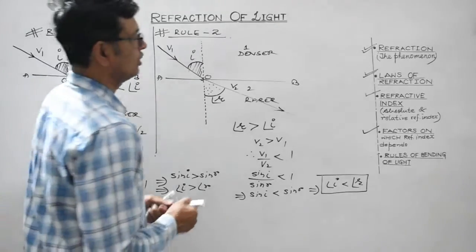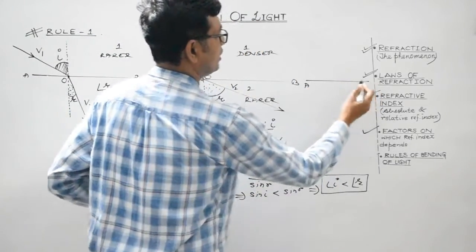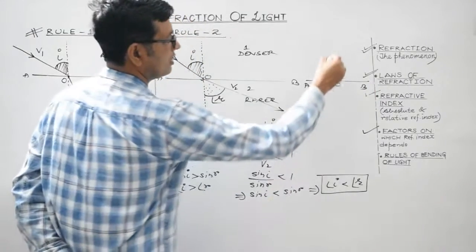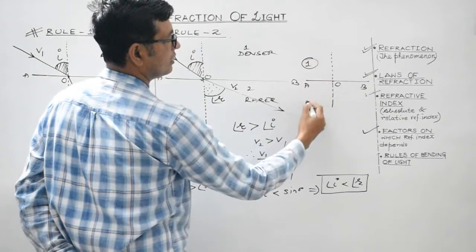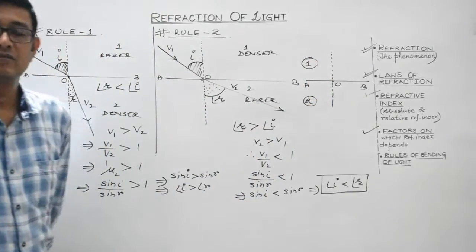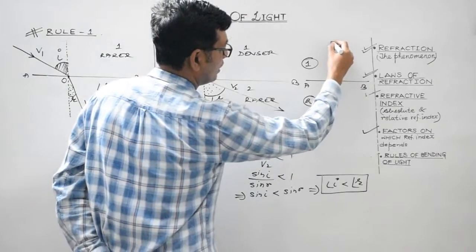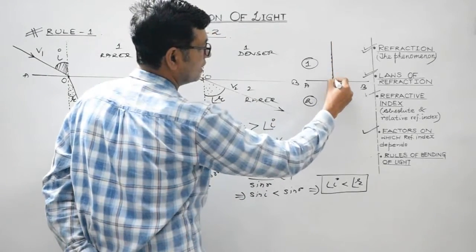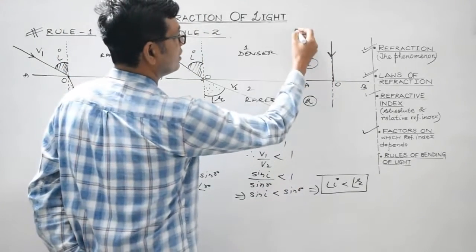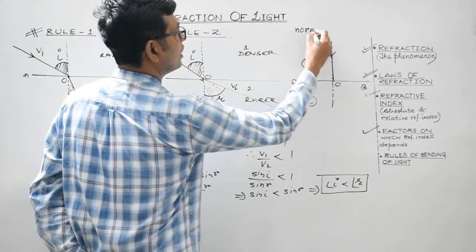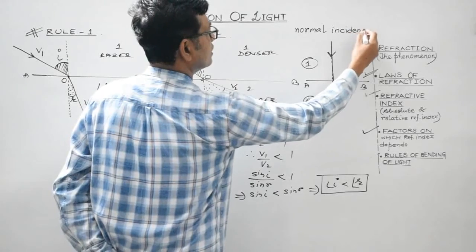There is a third one as well. It's not a rule, but do remember it. Suppose this is the interface and this is the point, and there is a normal over here. This is suppose medium 1 and this is suppose medium 2. It is an oblique direction. Now what happens when the ray of light is incident normally? This is the incident ray. So this is known as normal incidence. Normal means 90 degree for normal incidence.